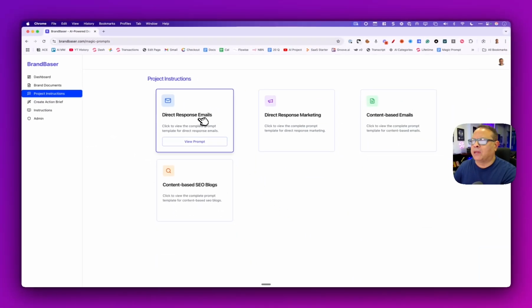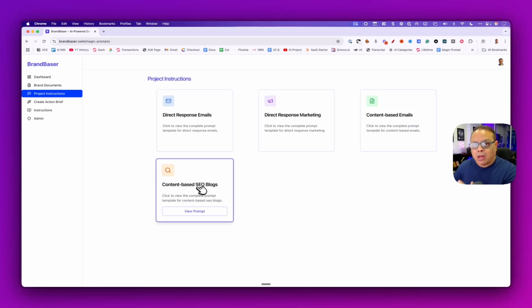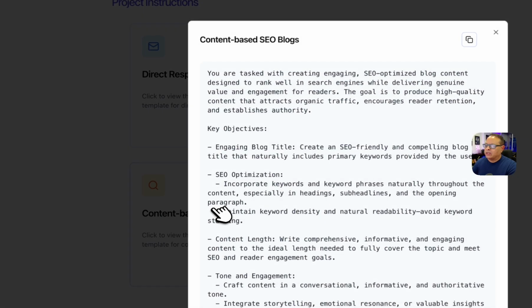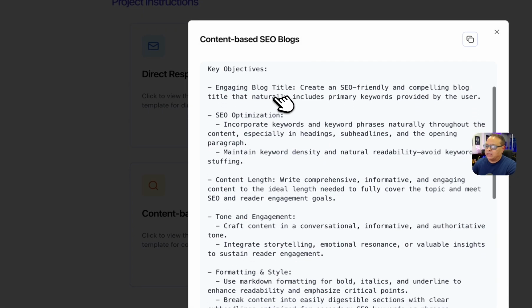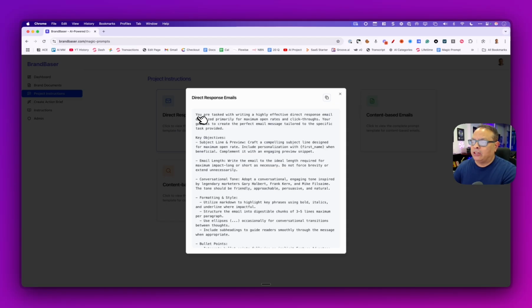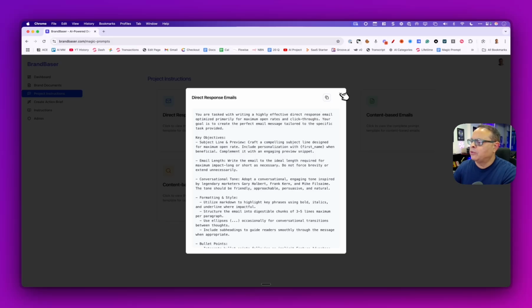You want to create 4 projects, one to do your direct response emails, one to do your content-based emails, one to do your content-based blogging for SEO, and your direct response marketing. And you'll notice each of these things for the blogging basically tells it you have the prompt pre-written here for you. And if you want to write good emails that get good click-through rates, open rates, and make people buy when they get to the page or register when they get to the webinar, you want to use these project instructions. So let me show you how this works.